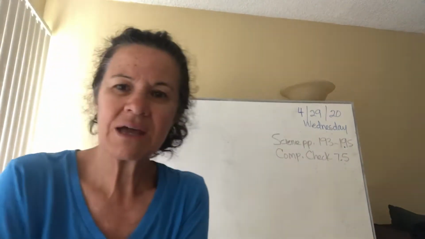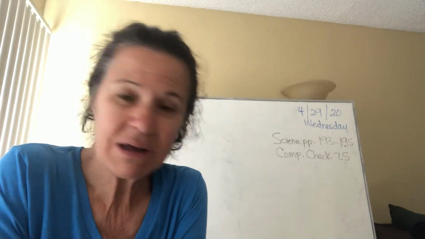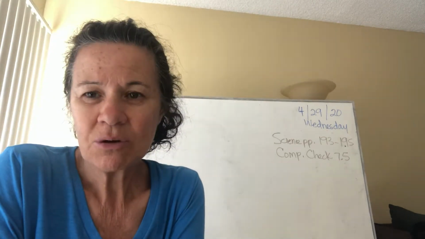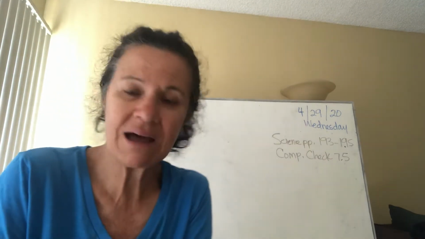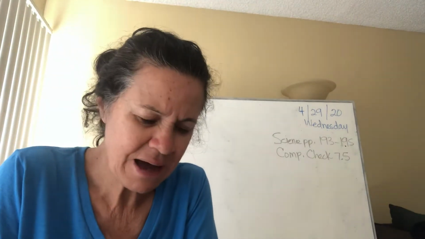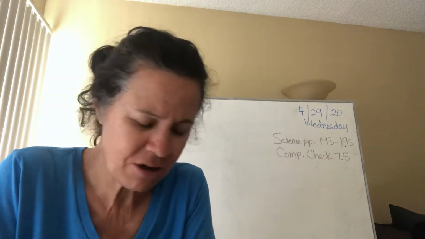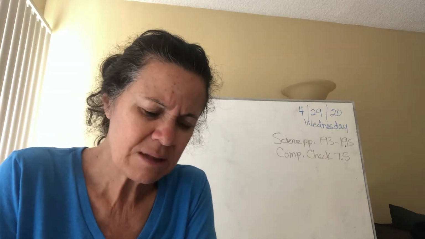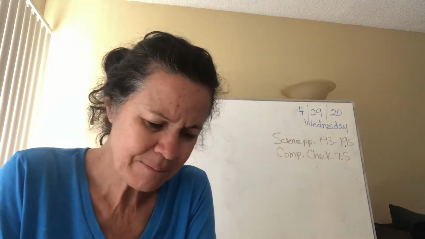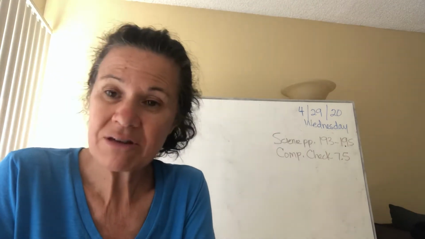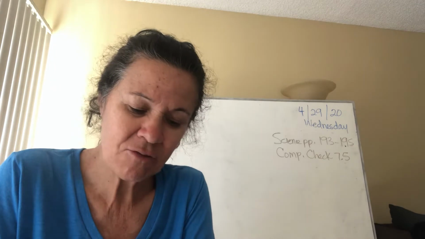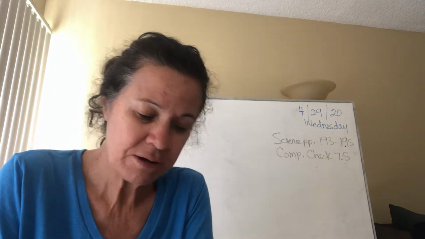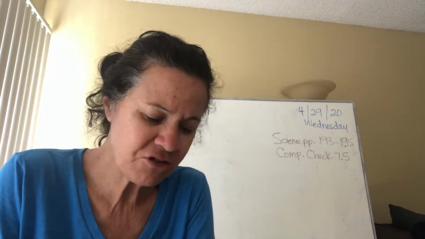And we're looking at science, pages 193 to 195, and we're going to do Comp Check 7.5. So I'm going to read through the highlights in the Comp Check and things that we're going to be listening for and looking for today. Number 1 says, what happens to air when it is heated? Number 2, what happens to air when it is cooled? Number 3, what is the protective wrapper around Earth? Number 4, what is air pressure?